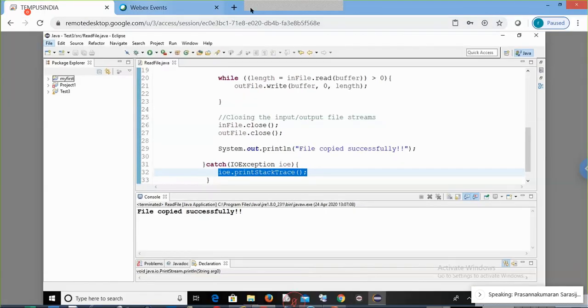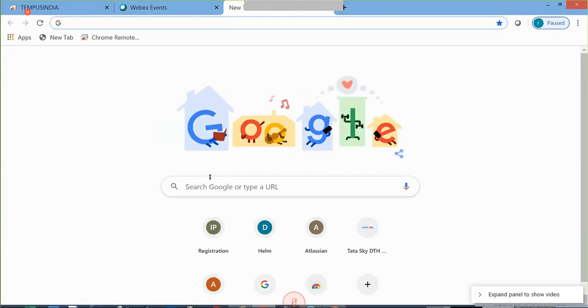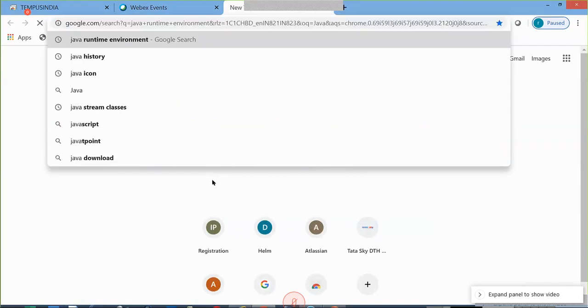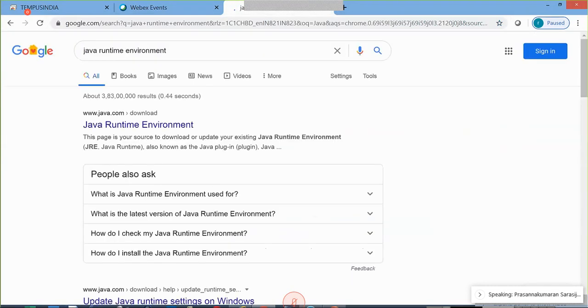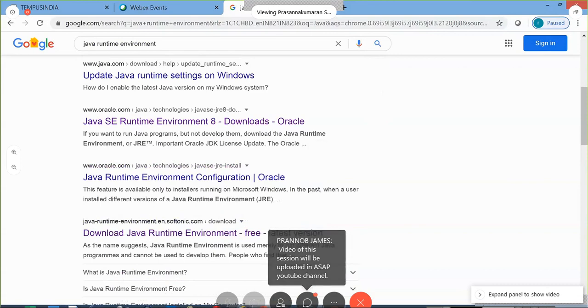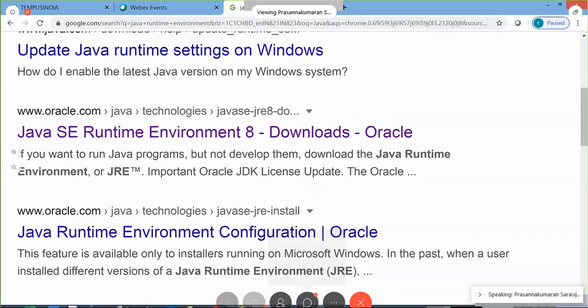Say, for instance, if you are searching Java runtime environment, there are many websites, but I prefer something like oracle.com, Java runtime environment. There may be a chance of virus if you download from other websites. So always download from a trusted website. Once you have installed the Java runtime and Eclipse, the next step is to load